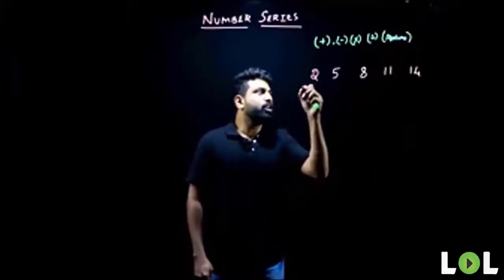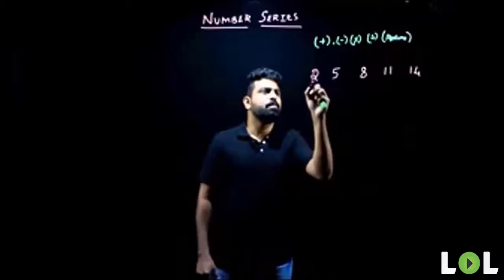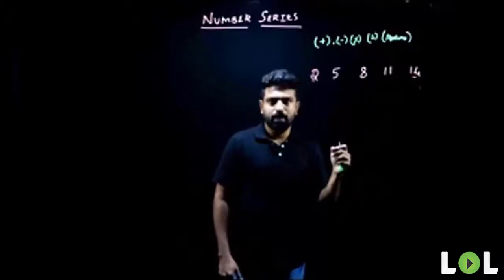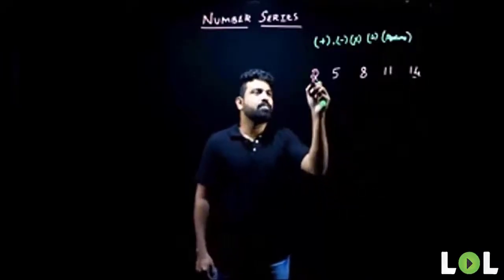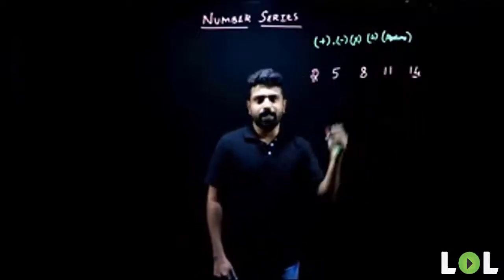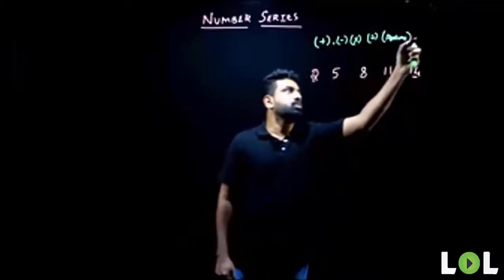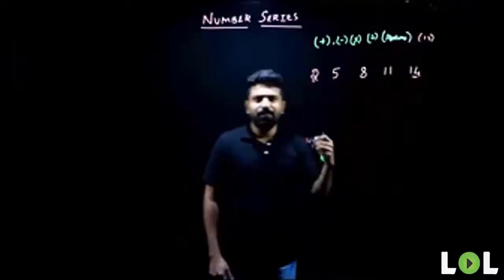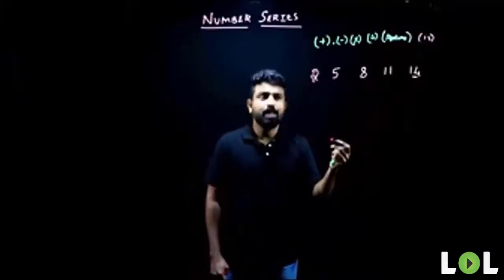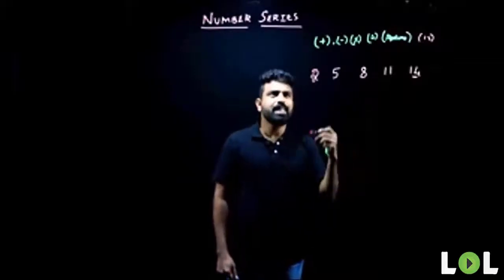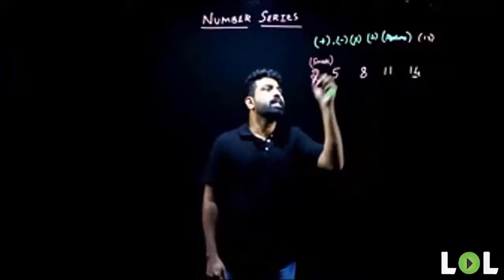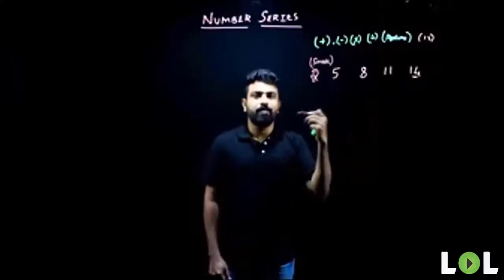See, whenever you see a number series question, you look at the first term and you look at the last term here. Compare the first term and the last term. Take the difference between them. In this case, our first term is 2 and our last term is 14. Taking difference between them, it will be 12. So the difference here is 12. Is the difference big or small? Compare the difference to your terms in the series. The difference is small here. In that case, I'll write it down. My difference is small. This will be the first step that we'll be following for every problem.